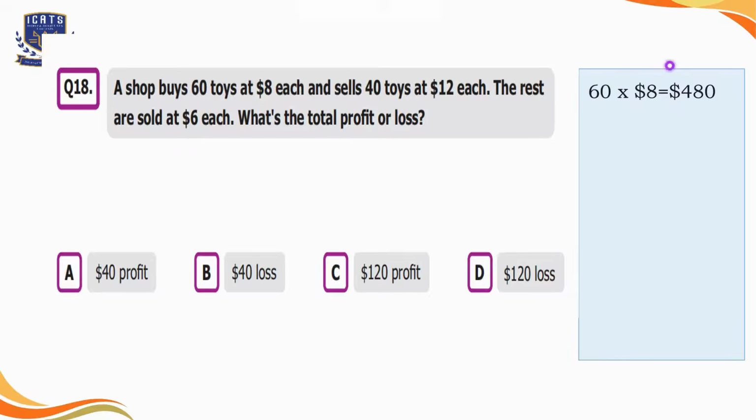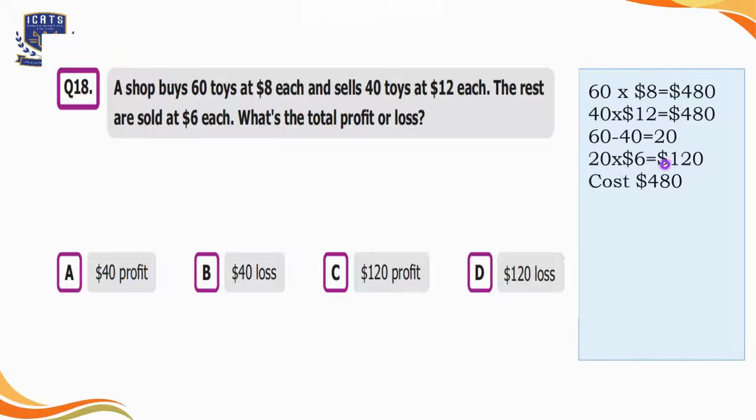So the total cost of the 60 toys is $480, out of which 40 toys were sold for $12 each. So the total amount is $480. Like we have earned $480 for 40 toys, and that was the cost of the 60 toys. Now the rest are sold at $6 each. So let's find out the rest. Out of 60, 40 is subtracted. It means 20 toys are left, and each of them is sold for $6, that is equal to $120. So we can say that these 20 toys were sold for $120 in total.